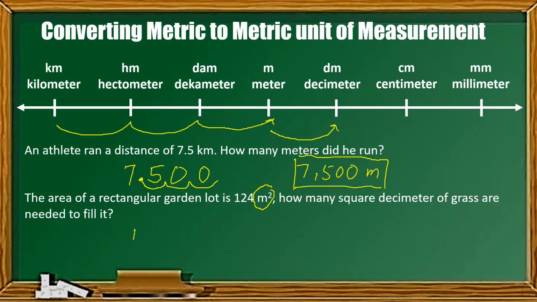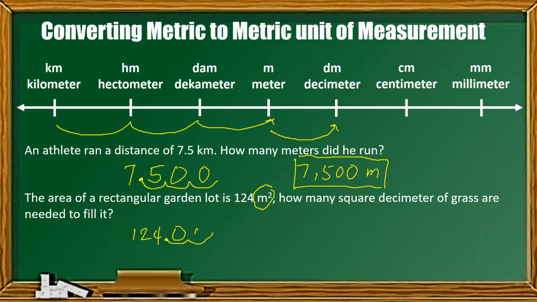So, it will become 124, and the decimal is at the end. Since the given is meter squared, our movement will be doubled. If it were only 1 movement, it becomes 2 because it is squared. So that is what you are going to do if the given has a square. Since it is only 1 movement from meter to decimeter and it is squared, it becomes 2. So that will be 1, 2.